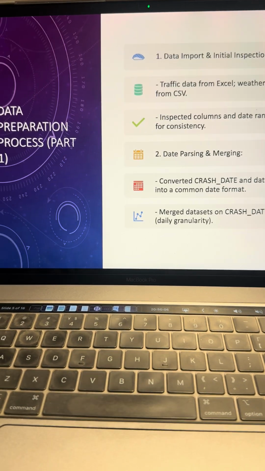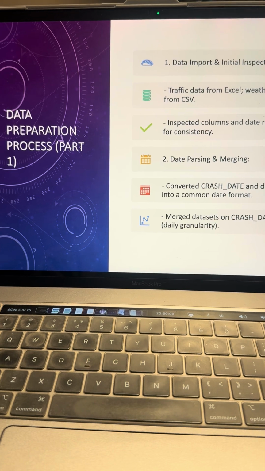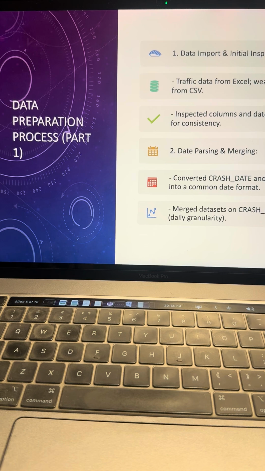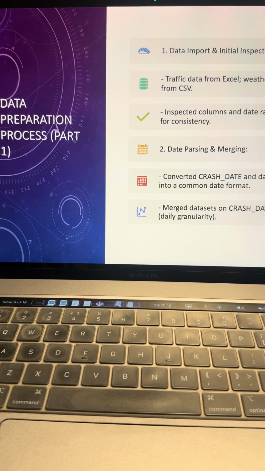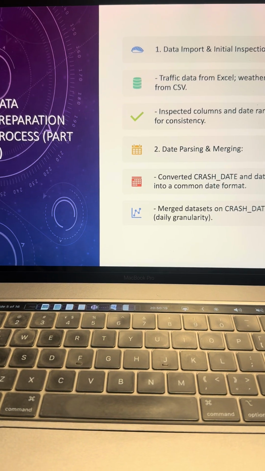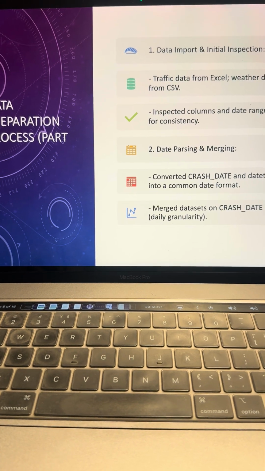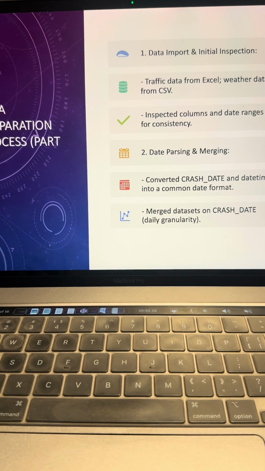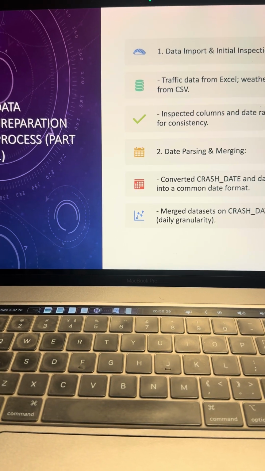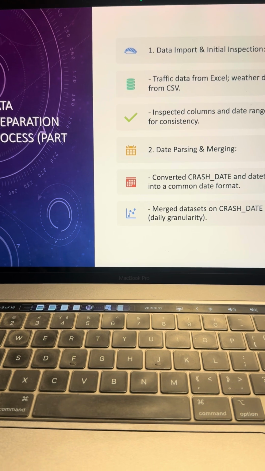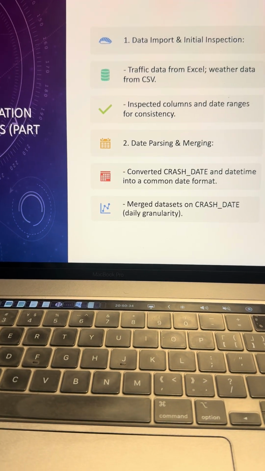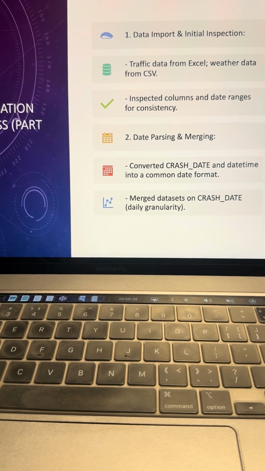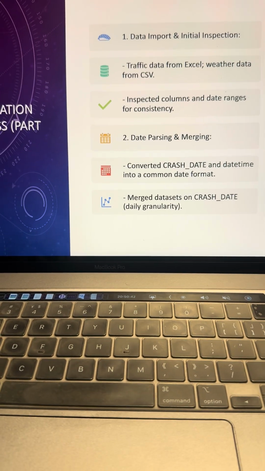Now, let's look at how the data preparation process started. First of all, before you start any data analysis, you need to prepare your data. This includes data import and initial inspection. In my case, my traffic data set was from an Excel file, so I uploaded it from an Excel file, and my weather data was from a CSV file. Next is inspecting columns and date ranges for consistency. Next is date parsing and merging: converting crash date and date time into a common date format, and the last one is merging the data sets on crash date.